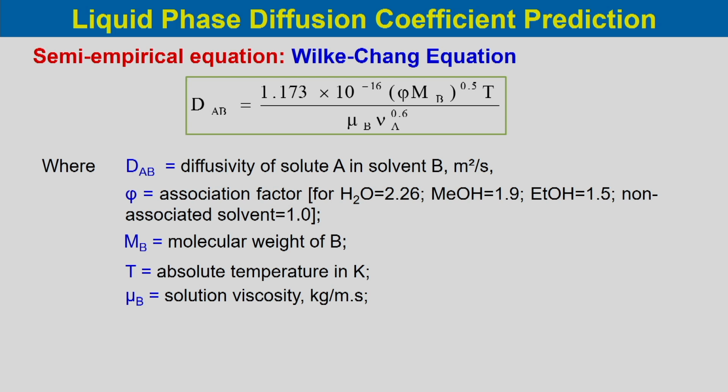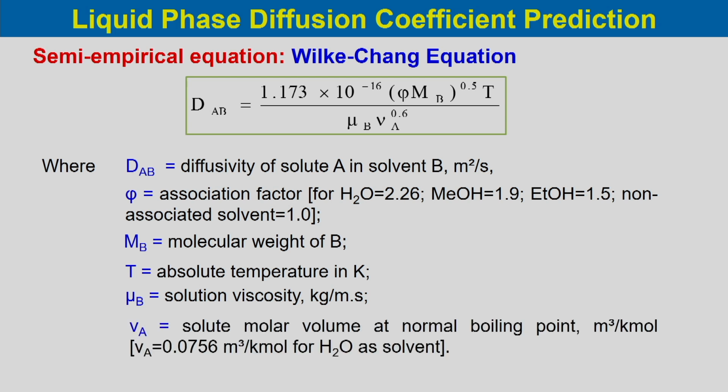Mu b is the solution viscosity in kg per meter second. Va is the solute molar volume at normal boiling point in meter cube per kmol. Va is equal to 0.0756 meter cube per kmol for water as solvent.